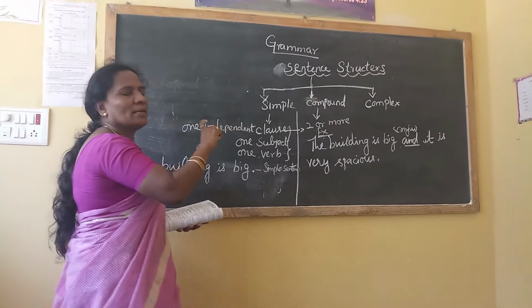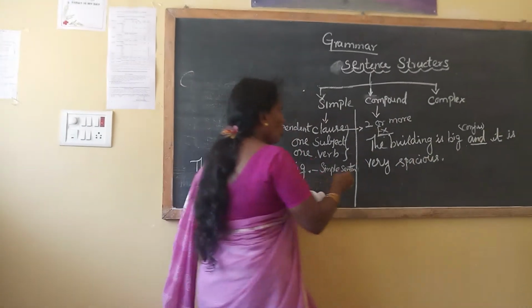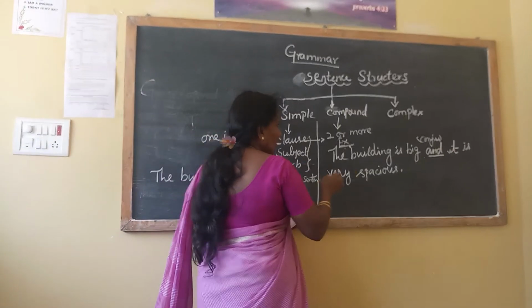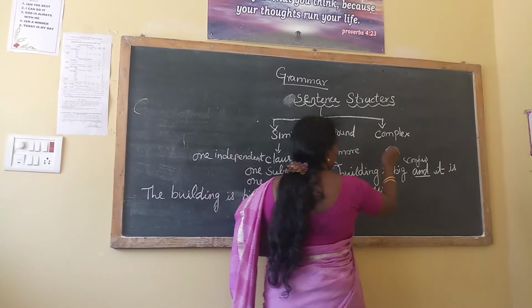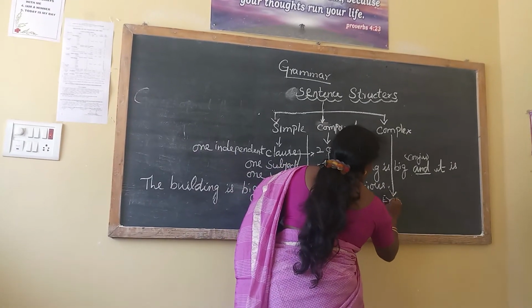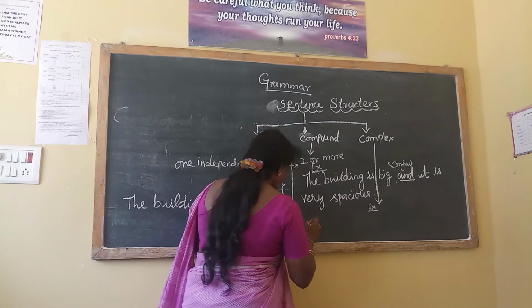First I write only the example, then I'll explain to you one by one. Right? In complex sentence, I'll write one more. Complex sentence example. The building which is very big.